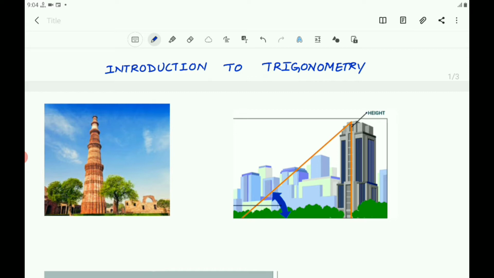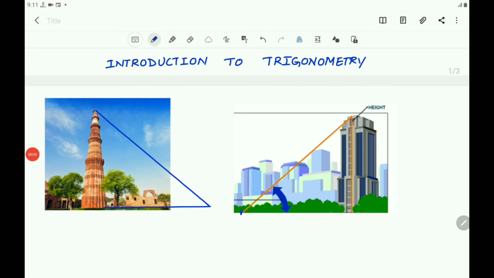Now, let us take some examples from our surroundings where right triangles can be imagined to be formed. Suppose you are visiting Qutub Minar. If you are looking at the top of the Minar, a right triangle can be imagined to be made as shown in the figure. Here, observe, there is a right angle between the ground and the Qutub Minar.